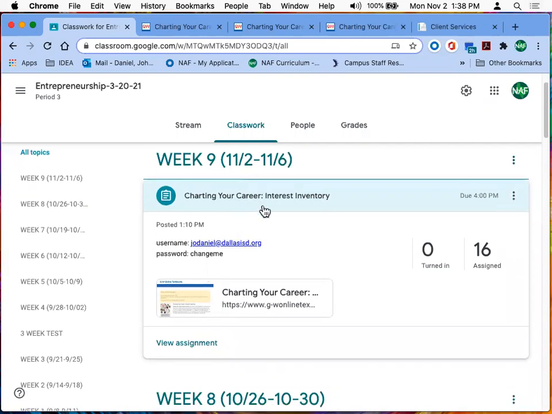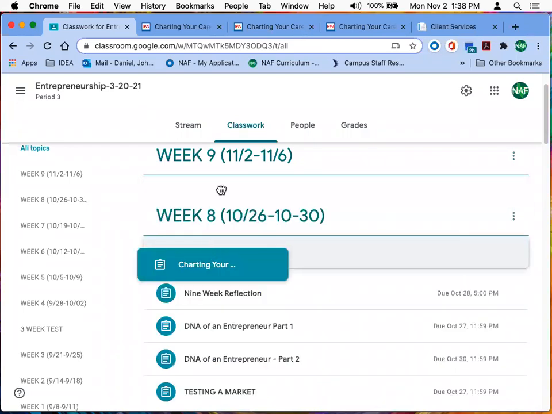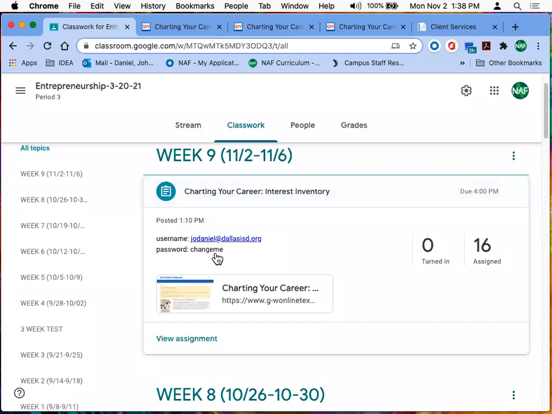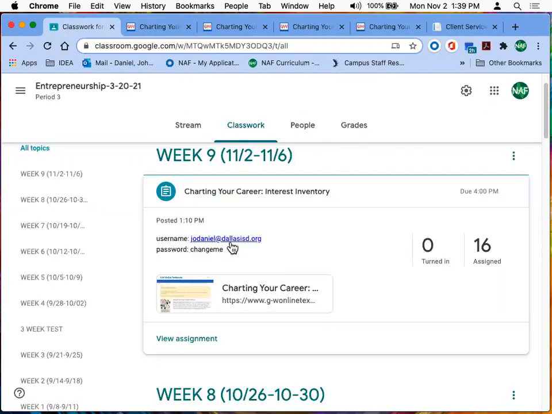Okay, I want you guys to do it slow and take your time on it. This is how it looks, right? So you're going to click this link, but first of all, it's going to ask you to log in. That's the login. Username is my email when you see the login screen, and the password is change me. Change me, no capital, just change me. No space in between. There's the username and login. So if you click this, it will take you to that login screen. I'm already logged in. Once you log in with this username and this password, you will see this, okay?